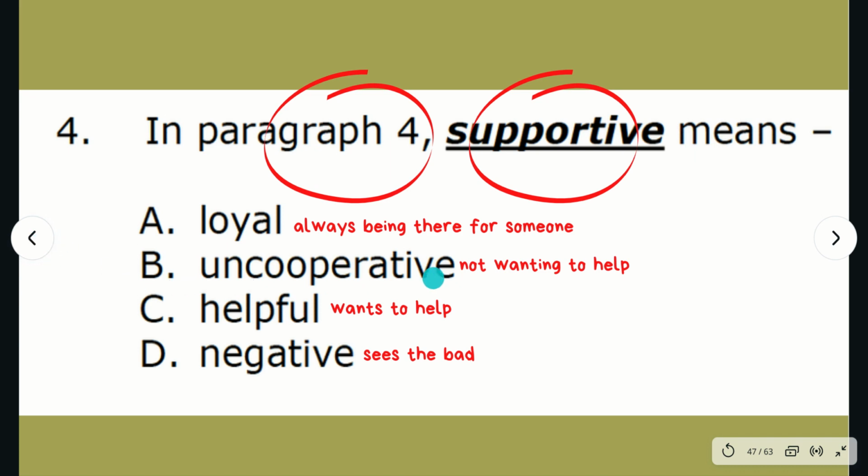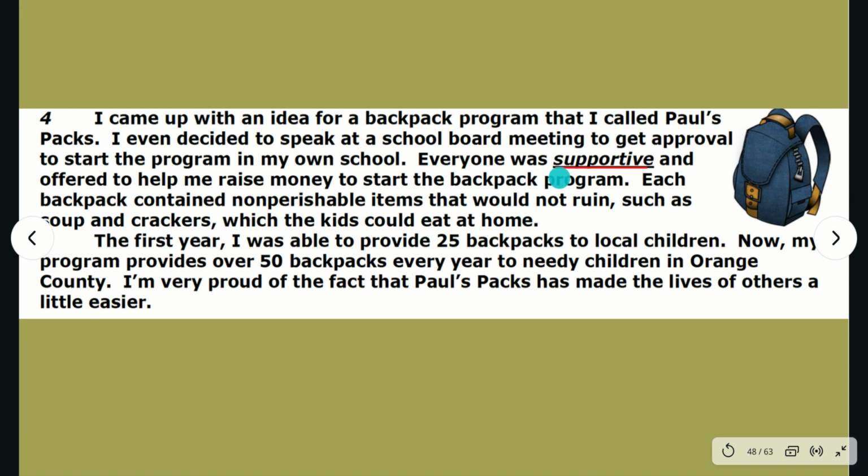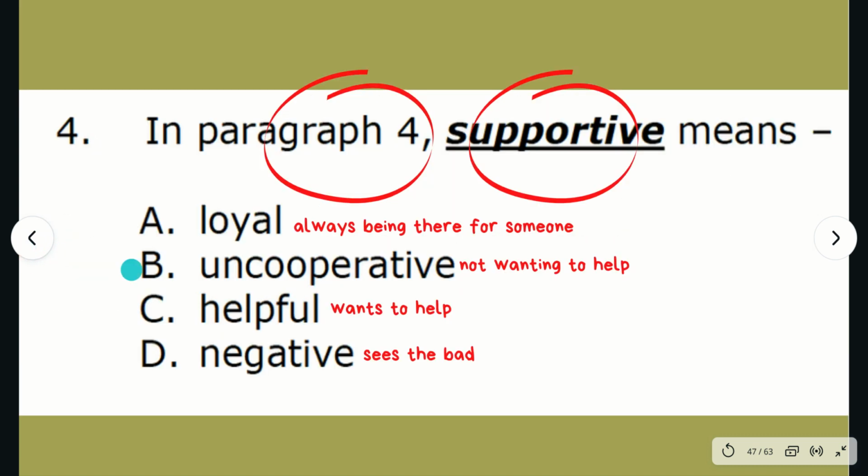B, uncooperative. That means not wanting to help. Everyone was uncooperative and offered to help me raise money to start the backpack program. That one doesn't make sense. We're just saying that they were not willing to help, but then they offered to help raise money. That changes the meaning of the sentence.